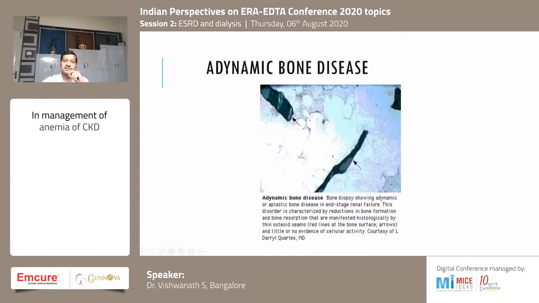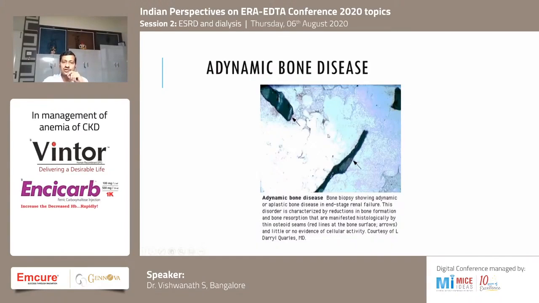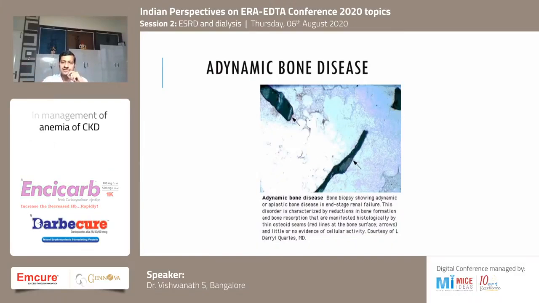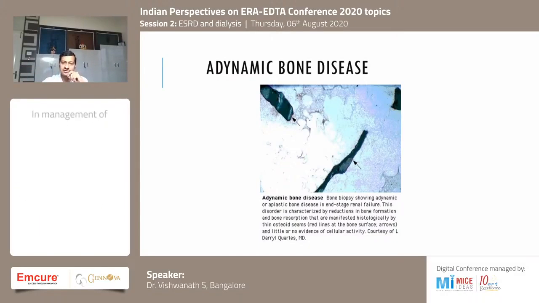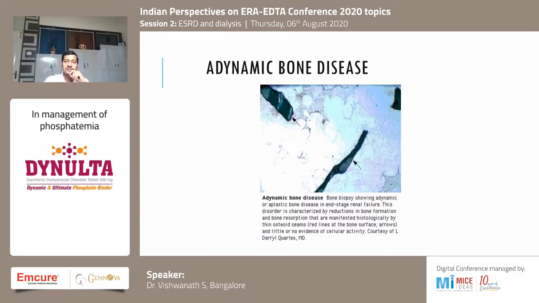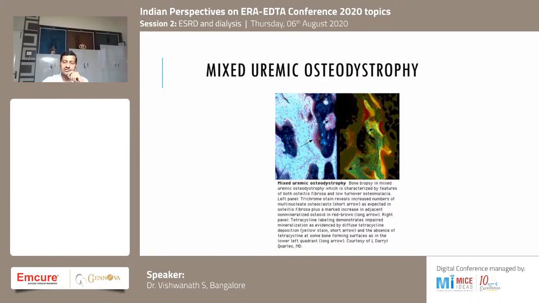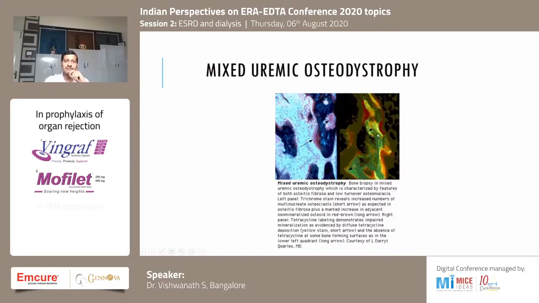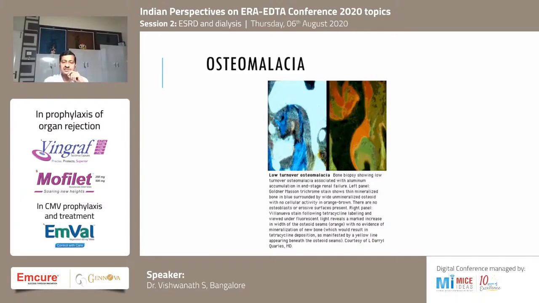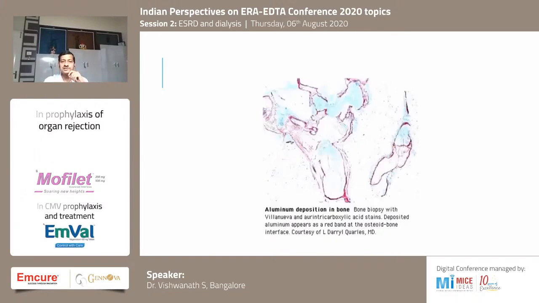This is adynamic bone disease, where you need to search for the bone. Bone is very reduced, bone formation is reduced, and bone resorption can also be seen. This is mixed, where you see bone being adynamic and also, in places, osteitis fibrosa cystica as well. Osteomalacia is not much seen. It can happen due to aluminum.